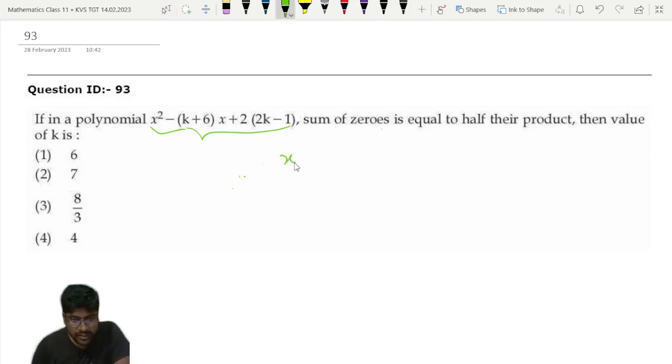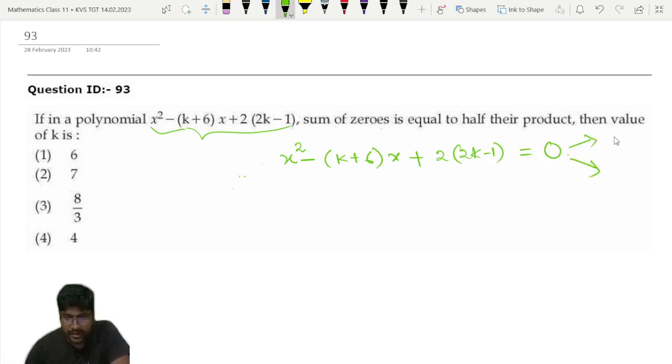Zeros of a polynomial is nothing but the roots of this equation, x square minus (k plus 6) into x plus 2 into (2k minus 1) is equal to 0. So let us say alpha and beta are two roots of this quadratic equation. Then they are saying sum of zeros, so alpha plus beta is equal to half their product, half into alpha beta.